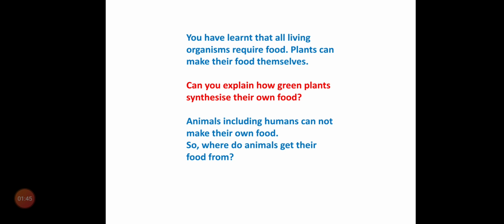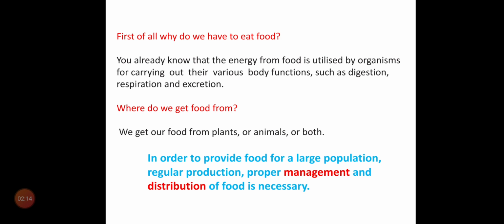Okay, you know, photosynthesis is the only process which produces food for organisms on earth. Animals, including humans, cannot make their own food. Then, where do animals get their food from? You know the answer. From plants.